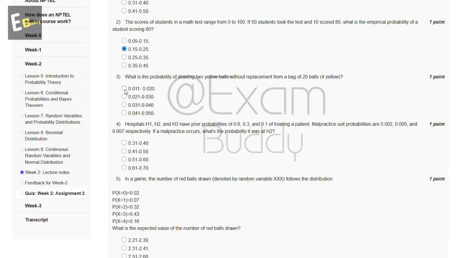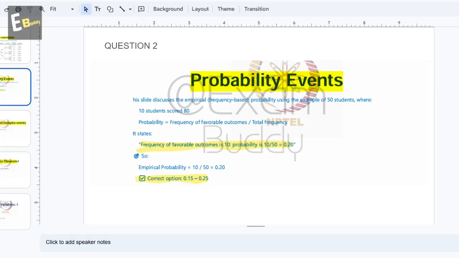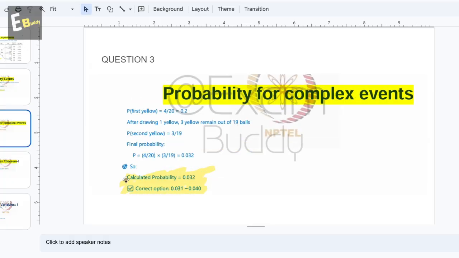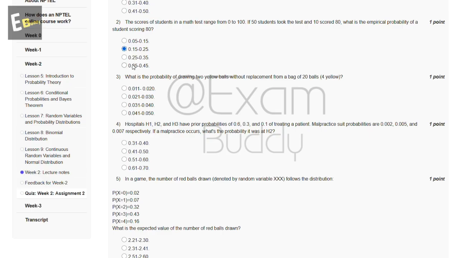Now the third question: what is the probability of drawing two yellow balls without replacement from a bag of 20 balls, 4 yellow? So these are the options, and now let's check the answer of the third question. Question third, so these are the calculations and the calculated probability is 0.032, the correct option being 0.031 to 0.040. So the answer of the third question is C.